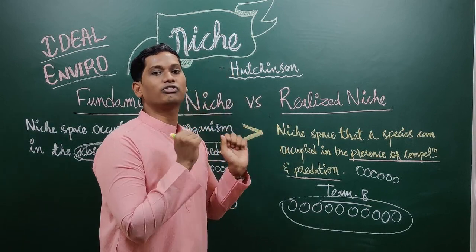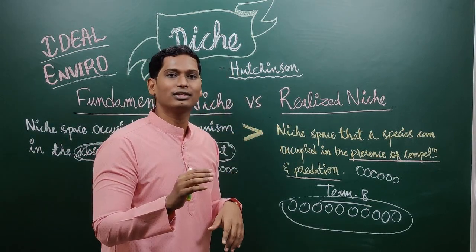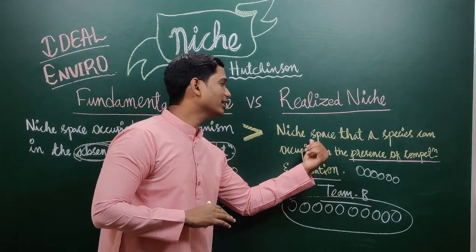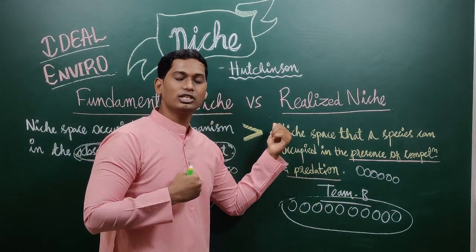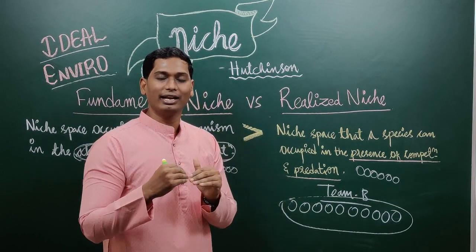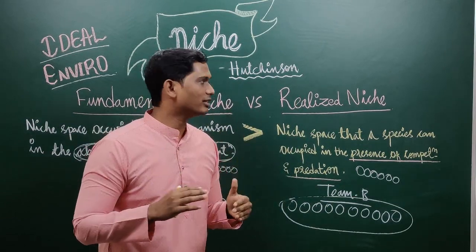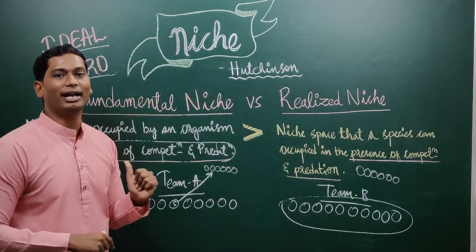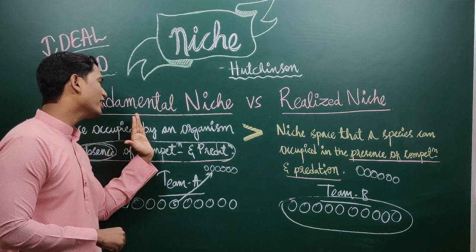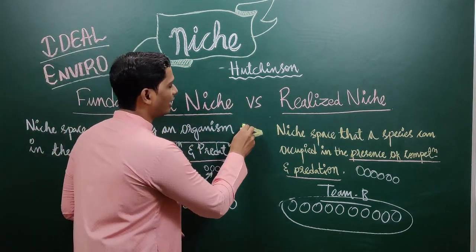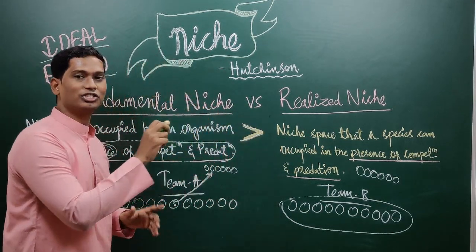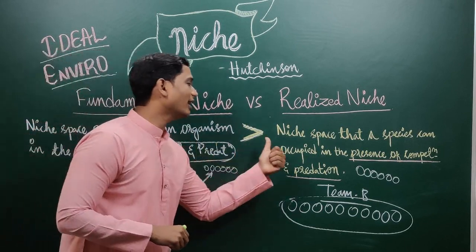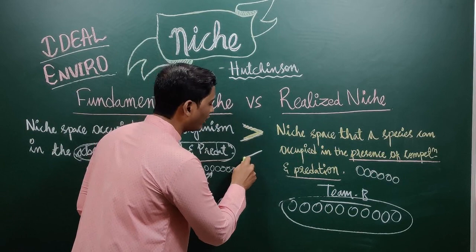What do you have to do? You have to fight. You have to use tactics, or else you have to be alpha. Then only you can take the major share. That is what is the realized niche, which Mother Earth, the planet Earth, is experiencing now. All organisms are in the realized niche now. But always the fundamental niche is greater than the realized niche. But under 2 conditions, the realized niche is greater than the fundamental niche.